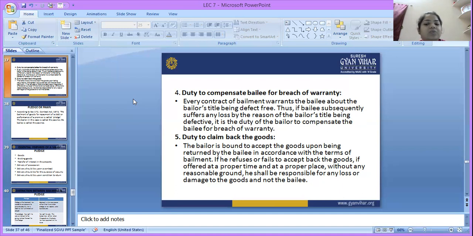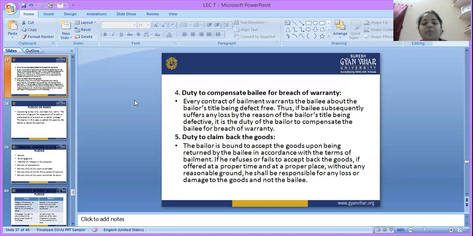If he refuses or fails to accept back the goods offered at a proper time and at a proper place without any reasonable ground, he shall be responsible for any loss or damage to the goods, and not the bailee. So it is also the duty of the bailor to claim back the goods, because on the basis of friendship, on the basis of the contract of bailment, he is the person who delivered the goods. If the person is returning that car in 1 day or 2 days, you can claim back those goods in the original form.